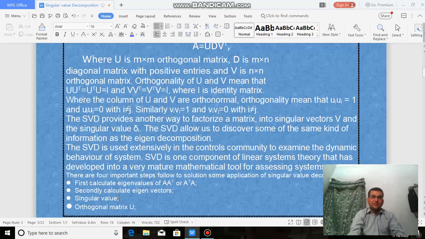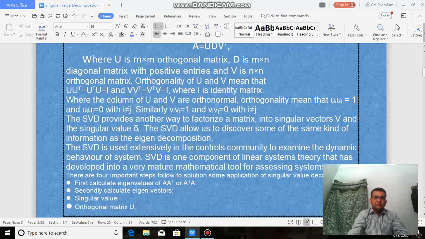There are 4 steps to calculate the singular value decomposition of any matrix A. First, we calculate the eigenvalues of A transpose A or A A transpose. Secondly, calculate the eigenvectors corresponding to the eigenvalues. Then we calculate the singular values. Then we calculate the orthogonal matrix U.